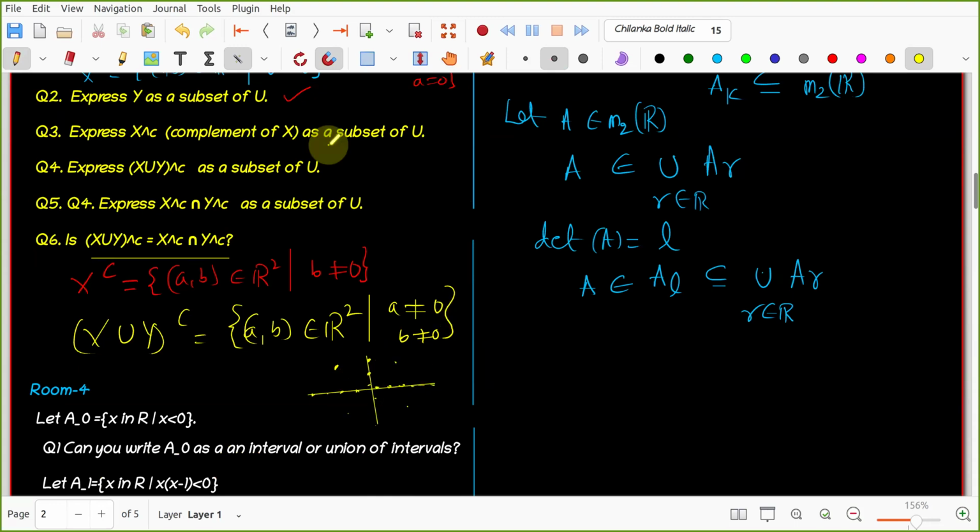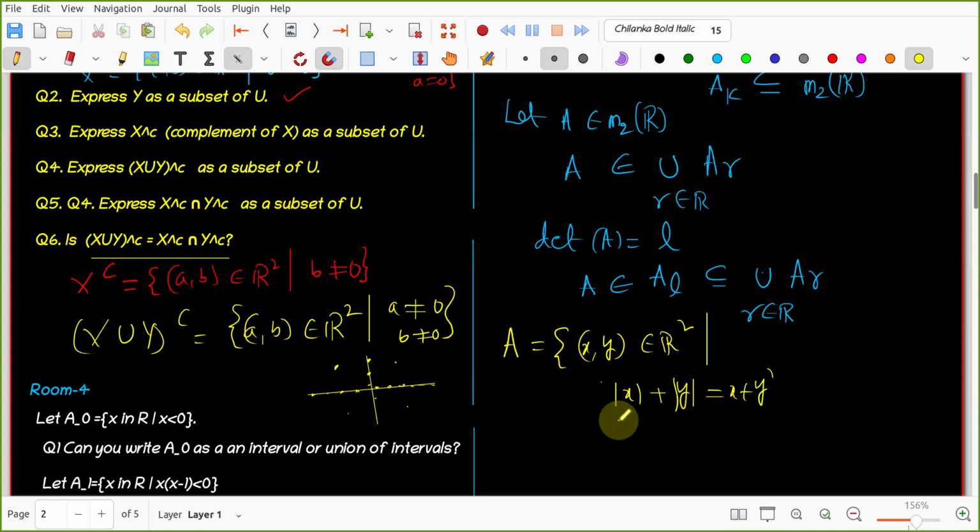Yeah. Since you asked one question, I will give you one question. Okay, are you ready? Kushbu only, na? Yes sir. Yeah, I will give you one question. Okay, I'm giving you set A is equal to all (x, y) belonging to R2 such that mod x plus mod y is equal to x plus y. Okay, mod x plus mod y is equal to x plus y.